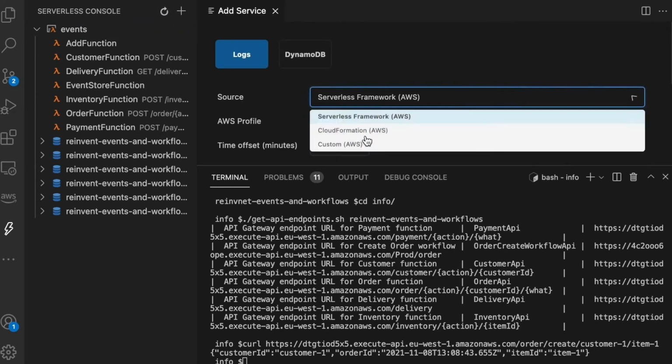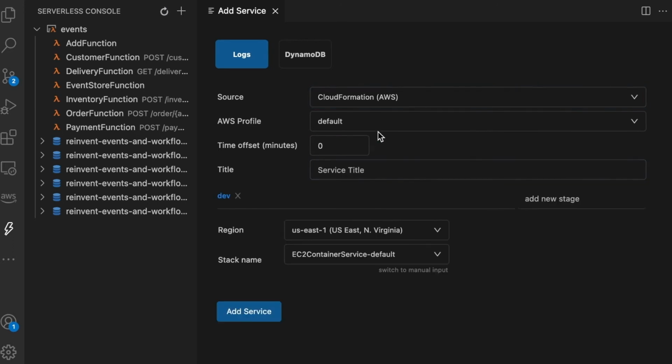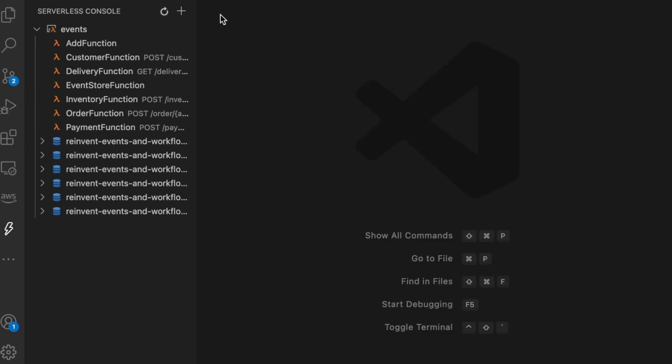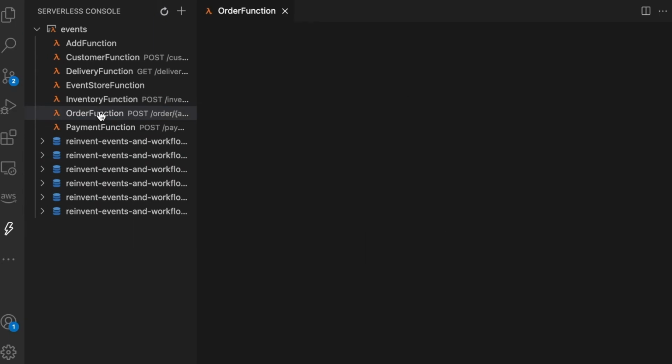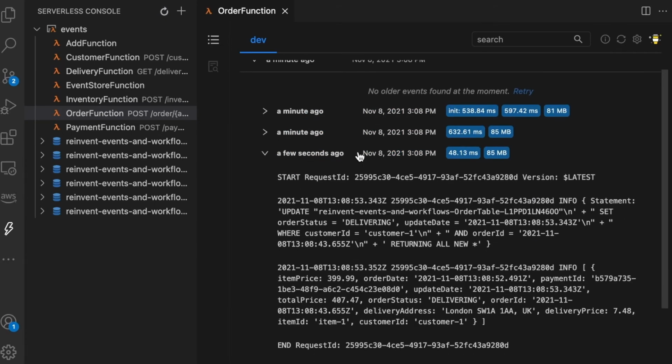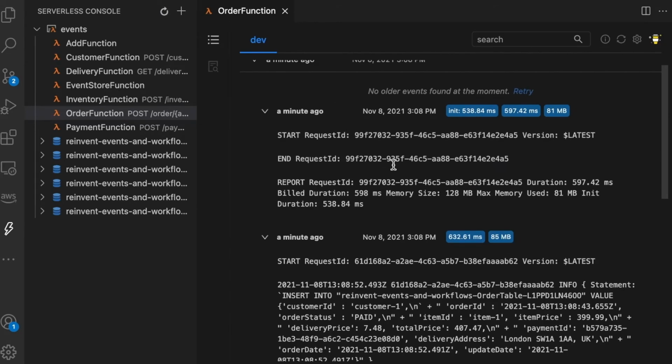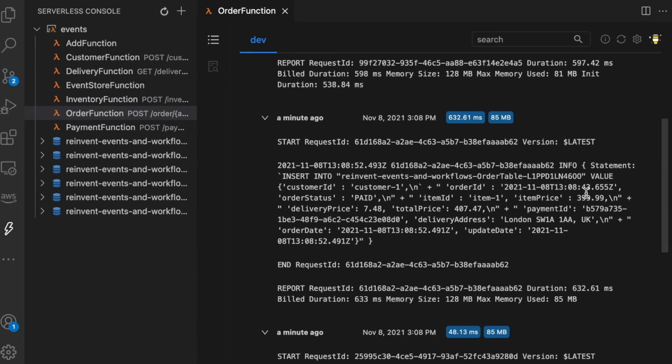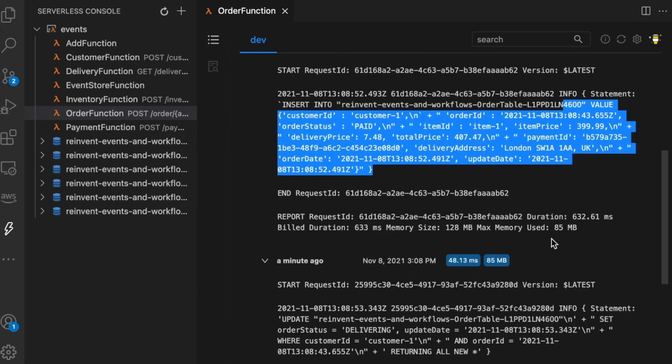In order to configure it, after you download and install it, you can configure a new application by selecting what kind of source of deployment, the profile that you want to use, and a title for it. In my case, I just put events, but you can have whatever you like. You can specify the region and the stack name, and it will load the logs and everything. In my case, I just did it, and then I can see on the side all the functions and all the Dynamo tables. And if I open the logs for the order function, then I can see all the logs there. So I don't need to go to any CloudWatch console or anything to see what is going on.